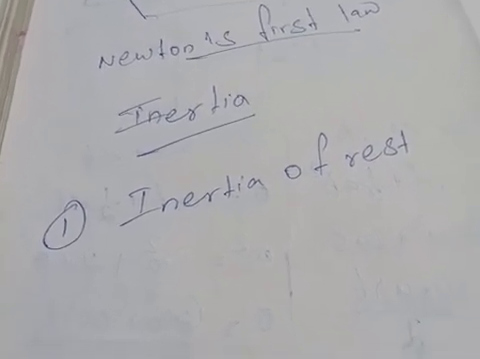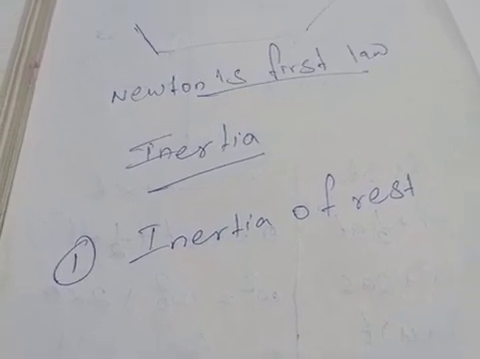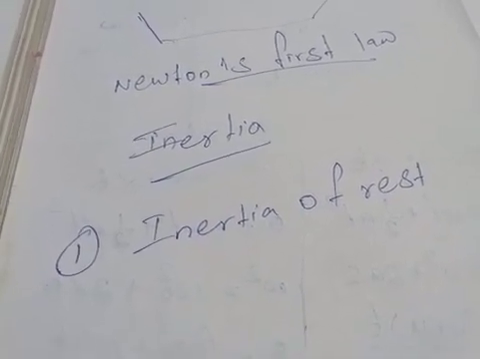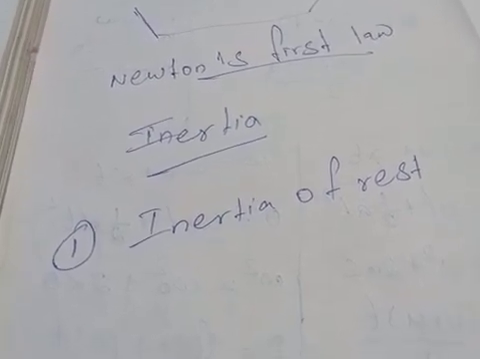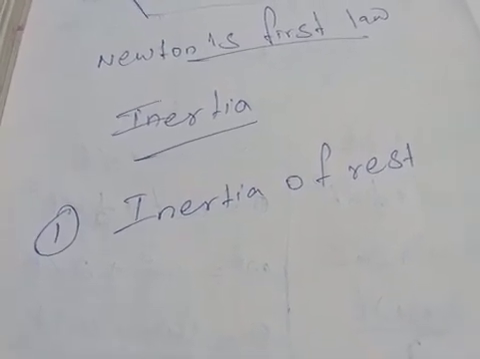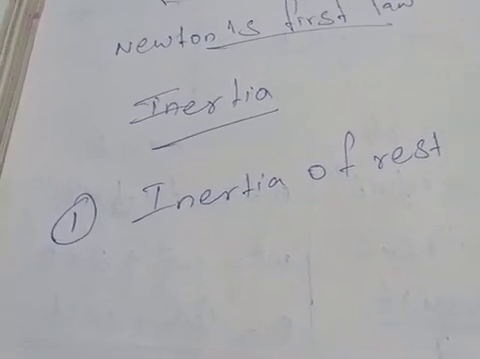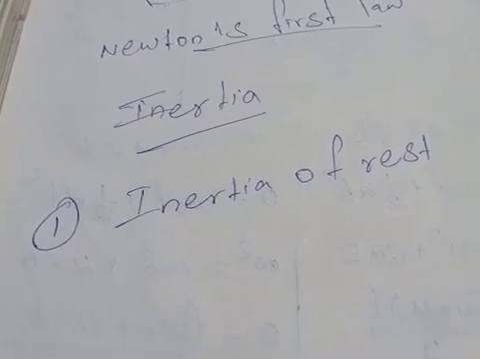So why is this happening? Because you are continuing to stay at rest. It is your inability to change from your state of rest to motion, while the bus started its motion. That is what inertia of rest is. The inability of an object to change its state of rest is called inertia of rest.